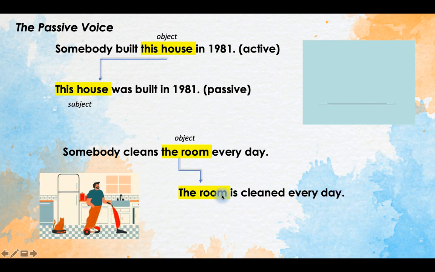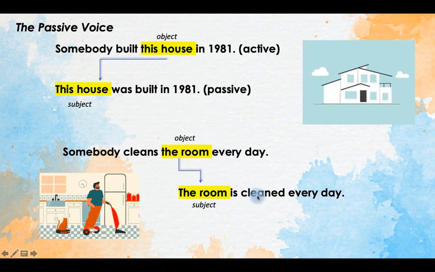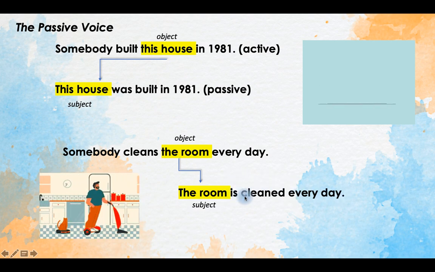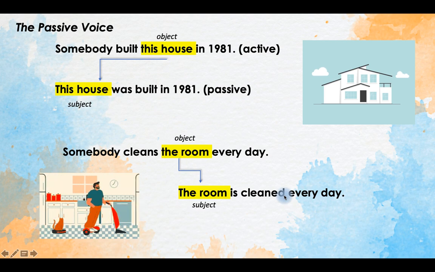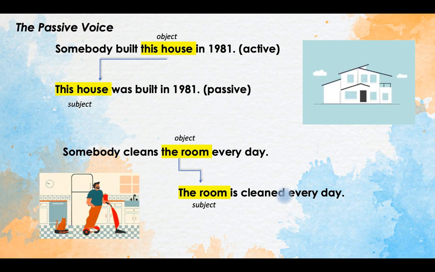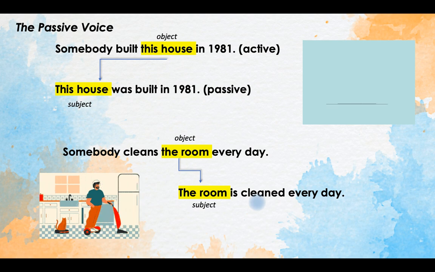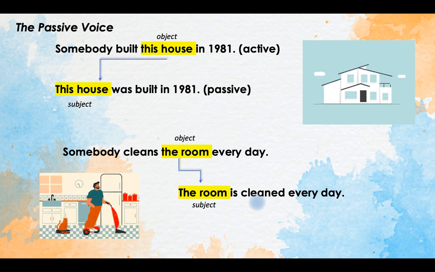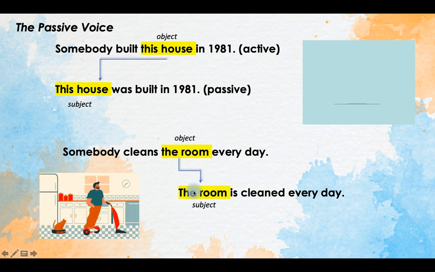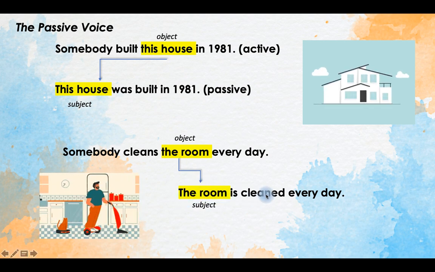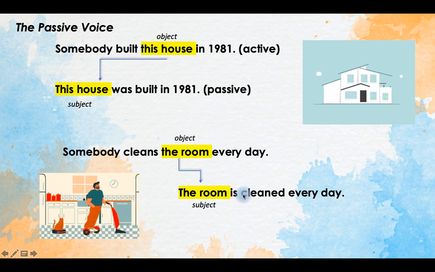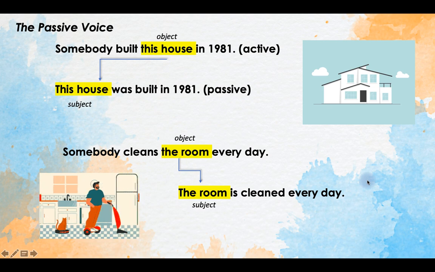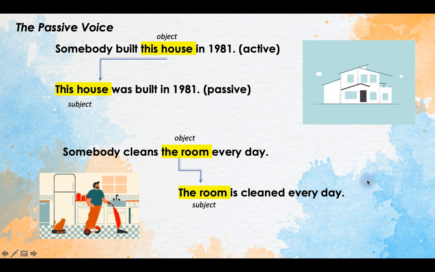The room becomes the subject of the passive sentence. Is cleaned is the passive form of the verb clean. In Turkish it would be something like oda her gün temizleniyor. We don't know who cleans the room, but we know that it is cleaned every day. This is important for us, and who does it is not very important.